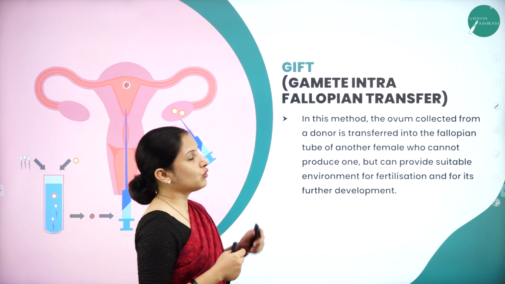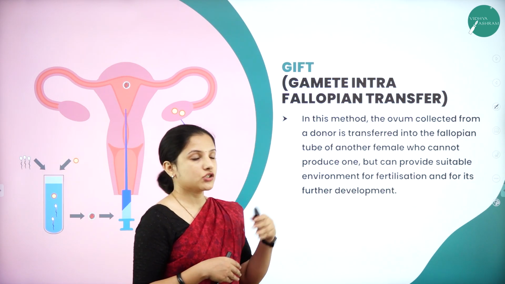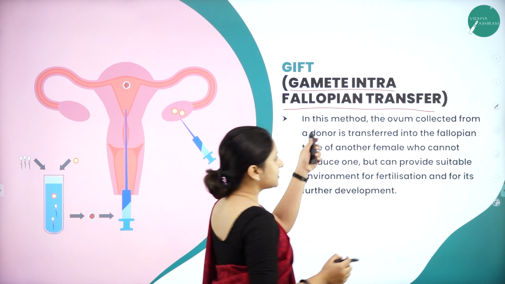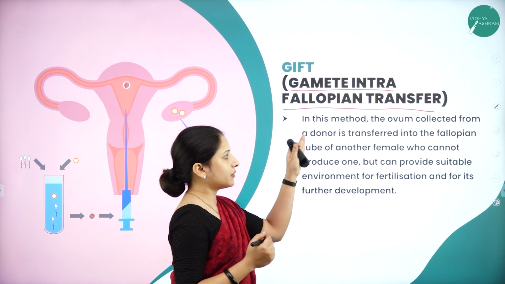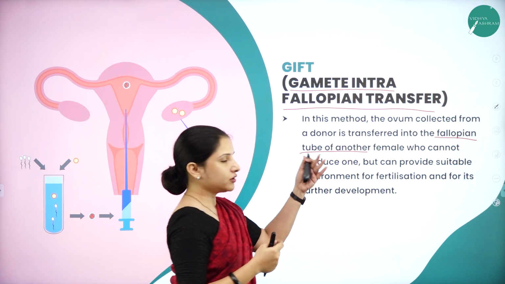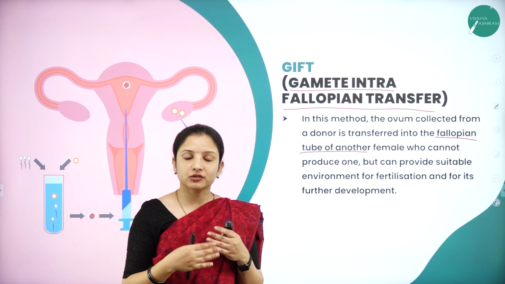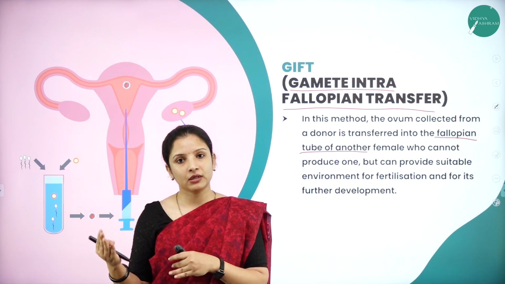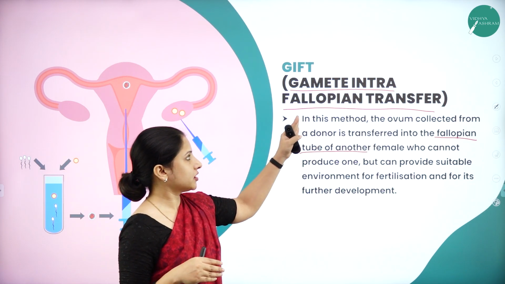So next we have one more assisted reproductive technology, which is called GIFT. GIFT is gamete intra-fallopian transfer. So in this method, the ova or the egg from the female will be collected from the donor and it will be transported into the fallopian tube. And in this particular GIFT, if the female, because of some reason, is infertile and not able to produce the ova or the egg, she can always go in for a donor's egg.